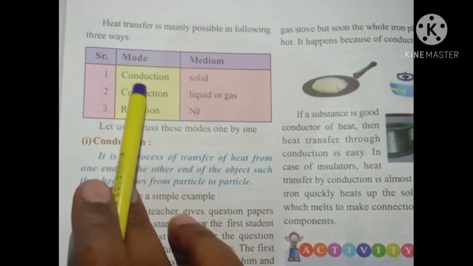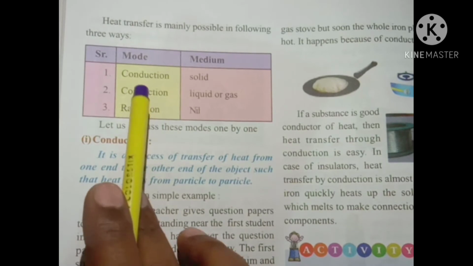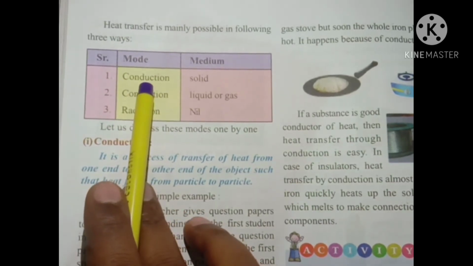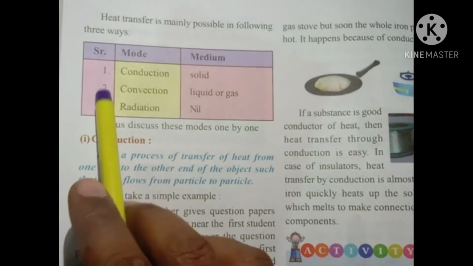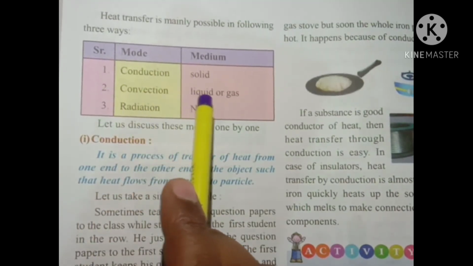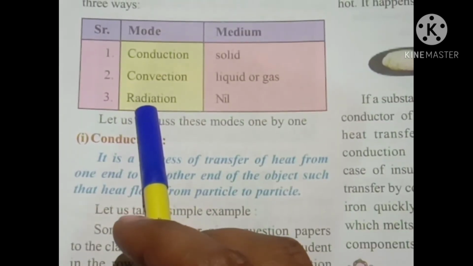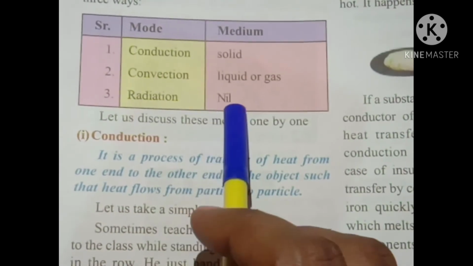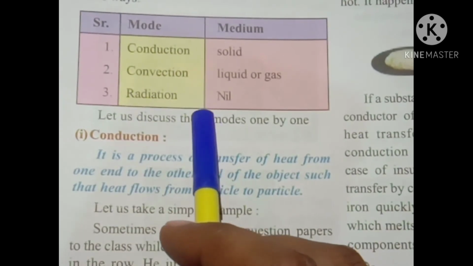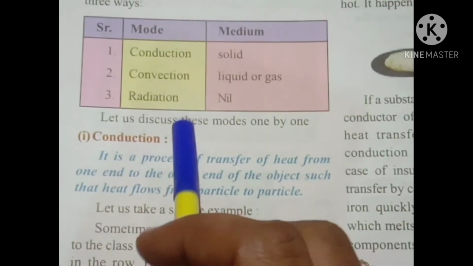Okay, now you can see the methods of transfer of heat are given to us. The first method is conduction. This process mainly takes place in the case of solids. Next is convection. The convection process takes place in the case of liquids or gases. And the last is radiation. You can see here nil is written, which means radiation doesn't require any medium to travel. Okay, I will explain them to you one by one in detail.